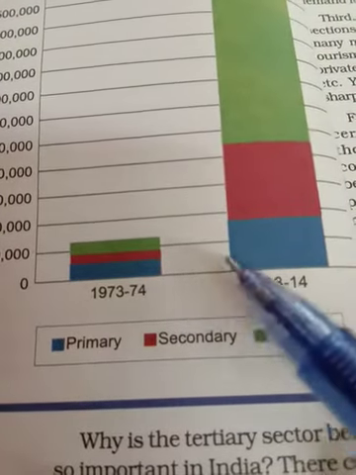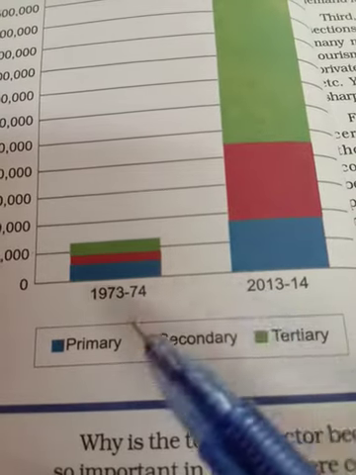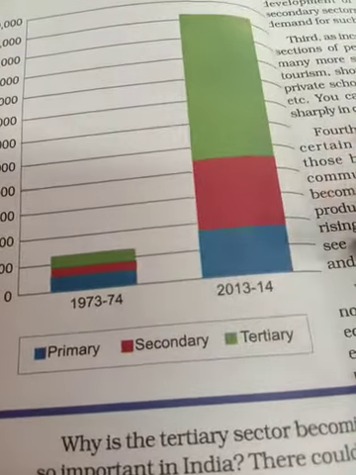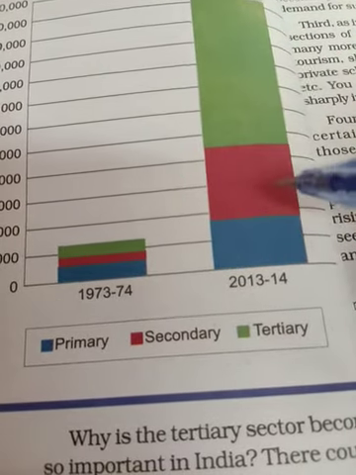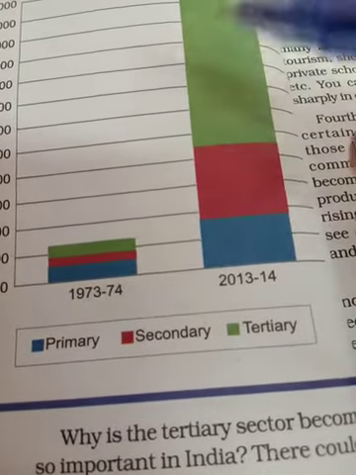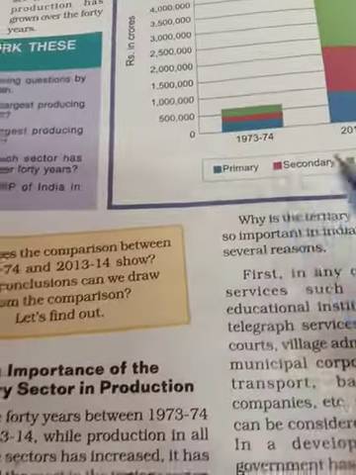Due to the development in these 40 years, you get this result, with maximum contribution by primary, secondary and tertiary, and the tertiary sector has developed far more than primary and secondary.